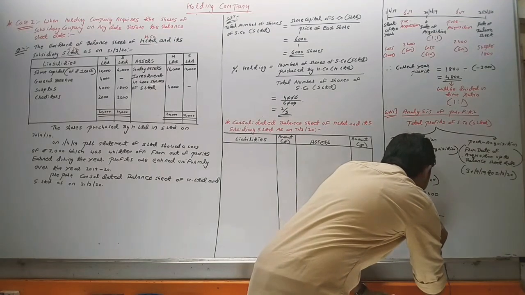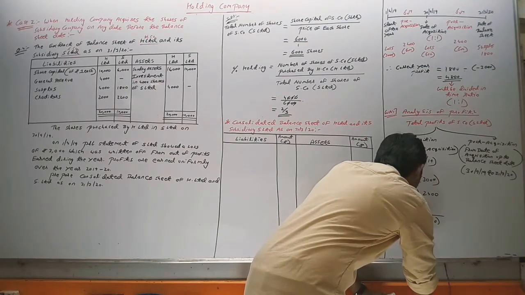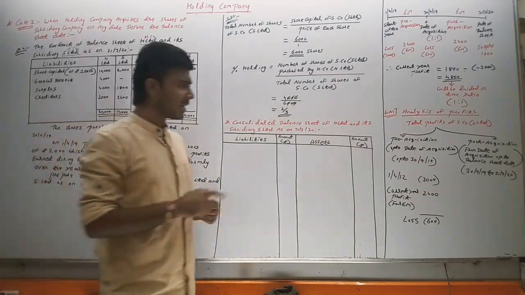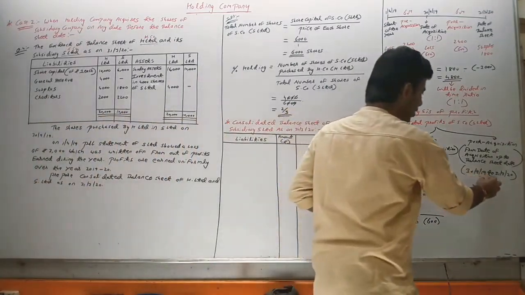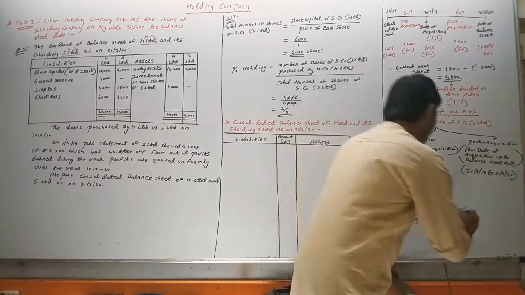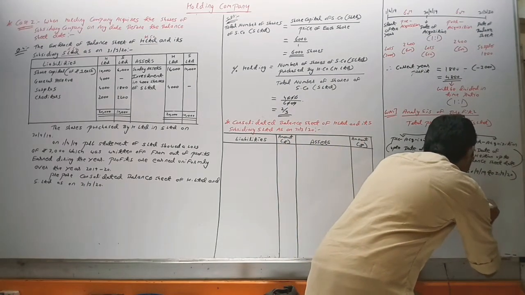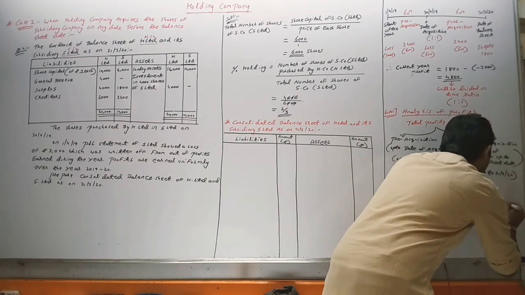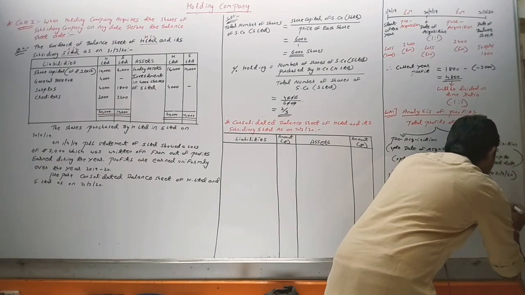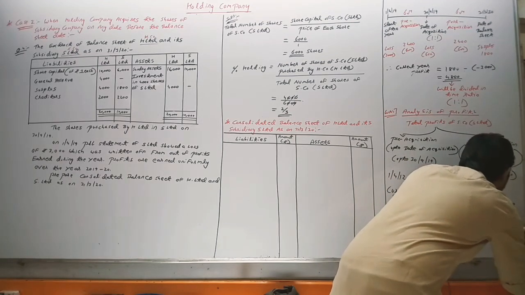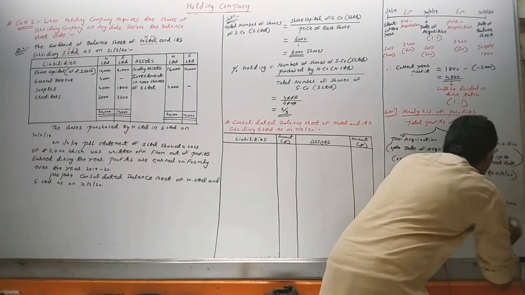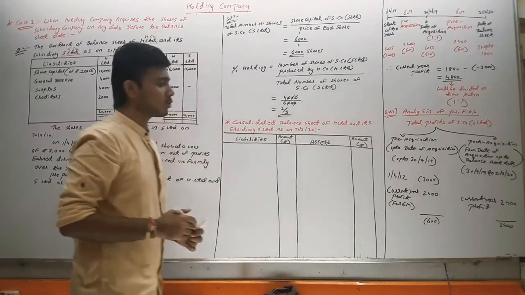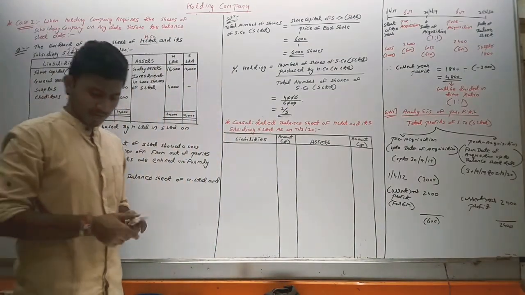Still we are in a loss of 600. Okay, loss of 600 in the pre period, and in the post period, after 30/9/2019 to 31st March, there will be only current year profit, which is 2,400. Okay, fine. After this we have to divide into two parts, holding company and minority interest.